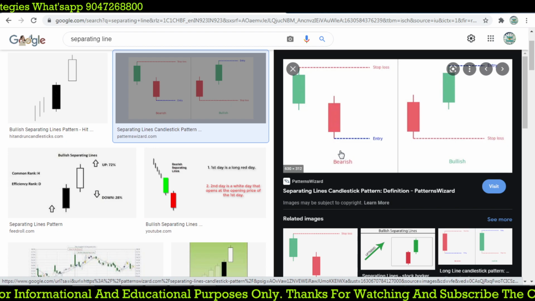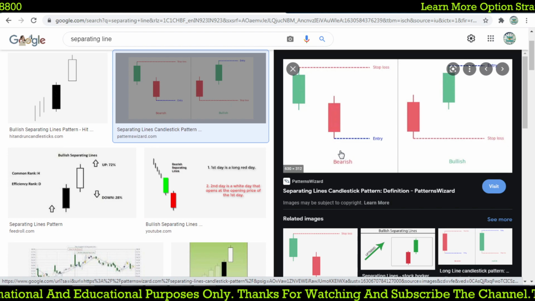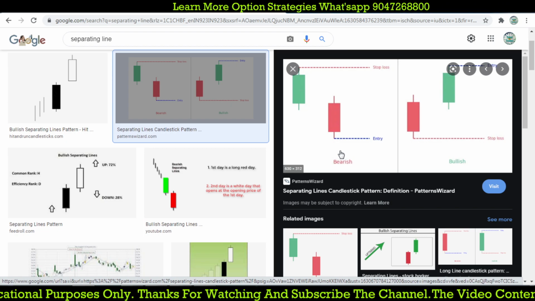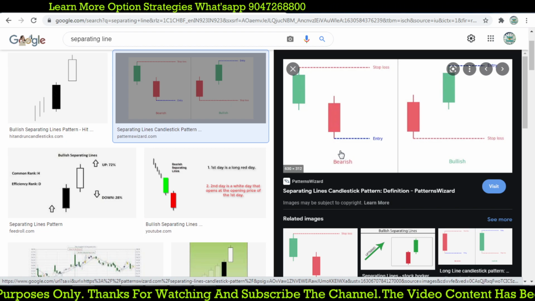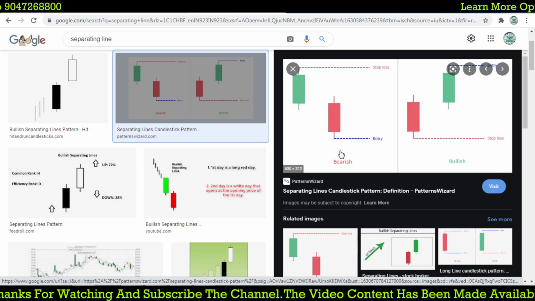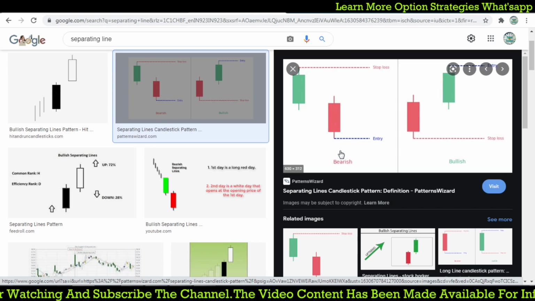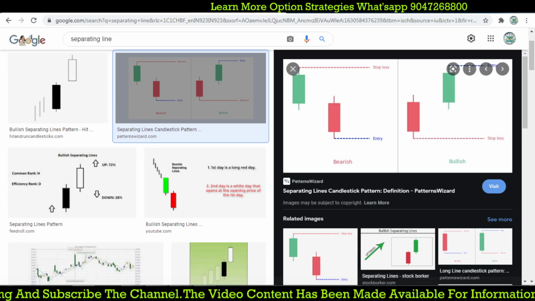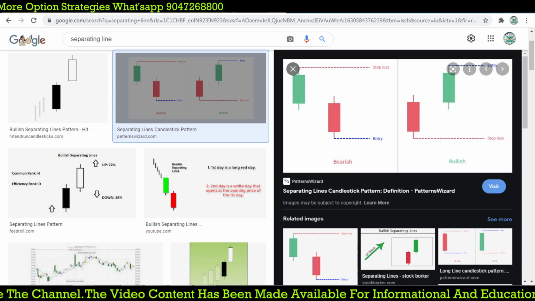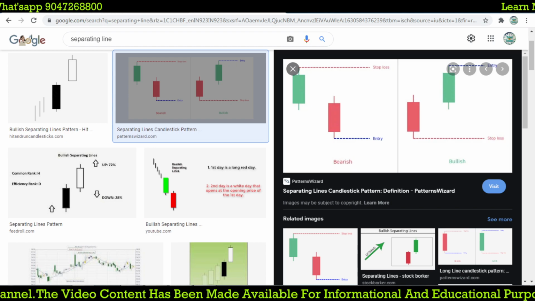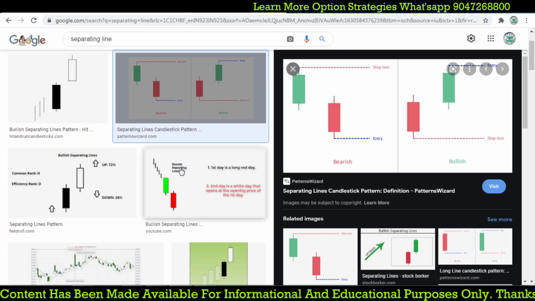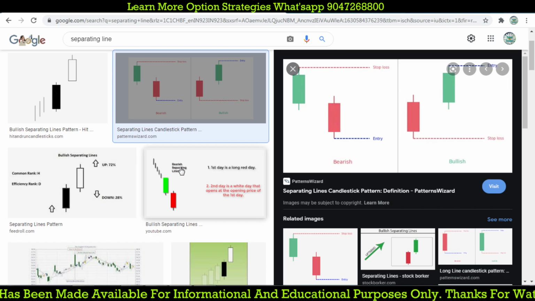Where this candlestick pattern forms in a trending market, a continuation may happen on the trending side. Whenever it breaks the high, we expect a bullish move, and whenever it breaks below the lowest level, we expect a bearish move. That is what I'm going to discuss here. Now we are going to do the other one, the bearish separating line. So now we will create the code on charting.